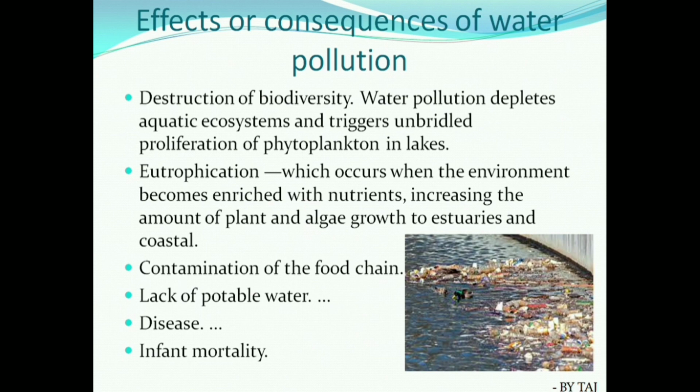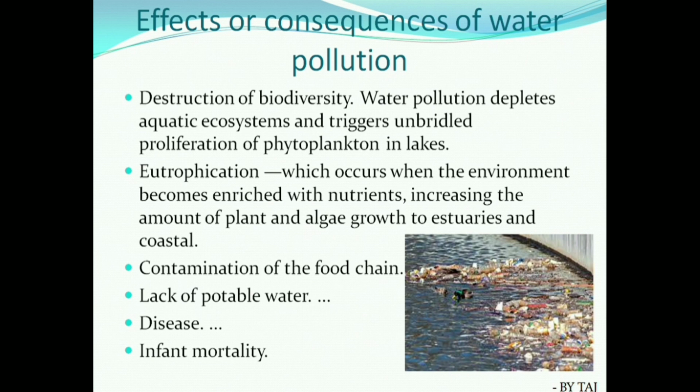Eutrophication occurs when the environment becomes enriched with nutrients. When the water becomes enriched with nutrients, eutrophication occurs. This is because of excess nutrients released into the water bodies, which eventually form algal blooms.